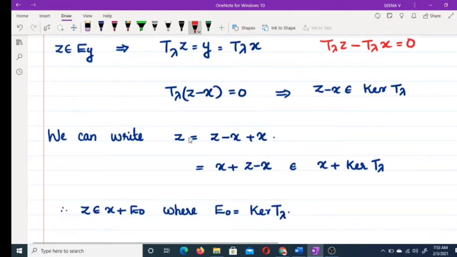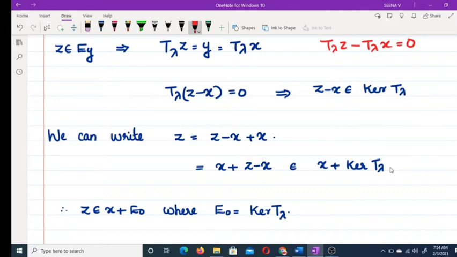So for any z, we can write z as z minus x plus x. We are adding x and subtracting x. Or you can write this as x plus z minus x. This z minus x belongs to kernel T lambda. That means this belongs to x plus kernel T lambda.